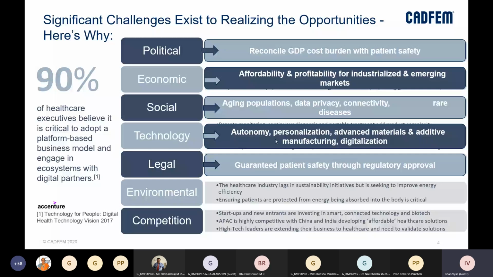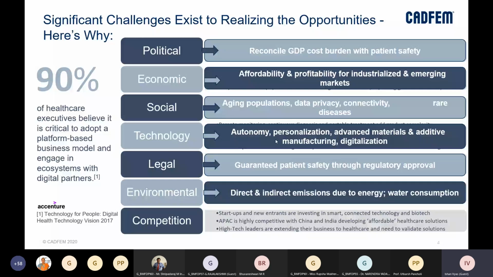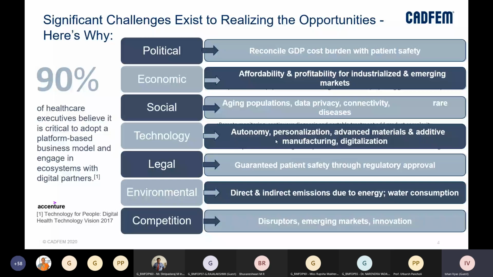From an environmental perspective, direct and indirect emissions due to energy and water consumption will be our challenge. And from competition, there will be people who will disrupt or create innovative products to change the scenario in any of the industries.